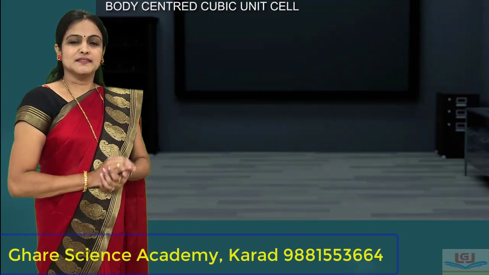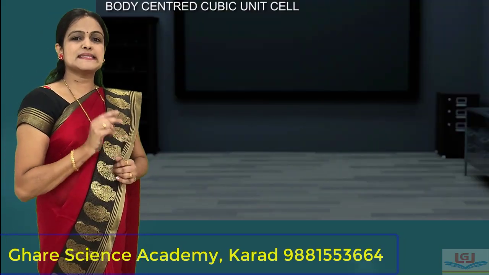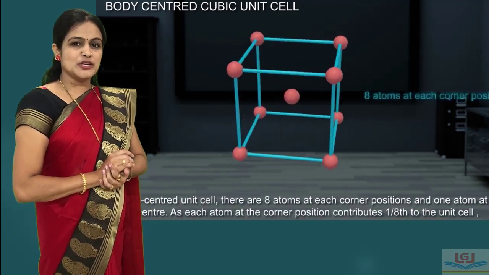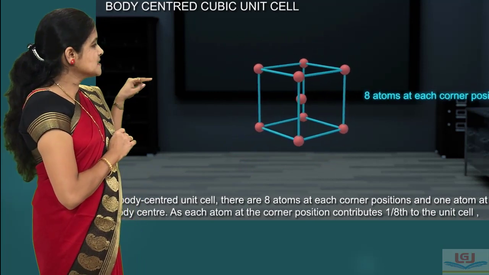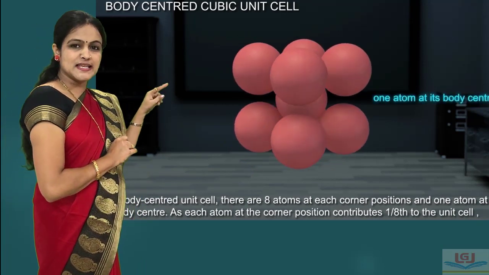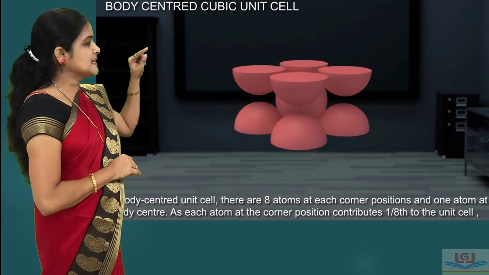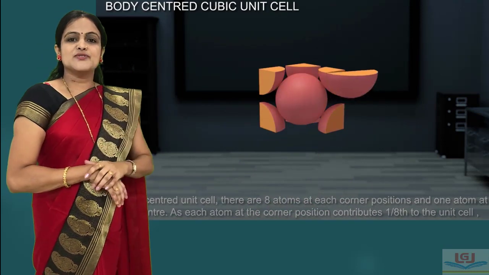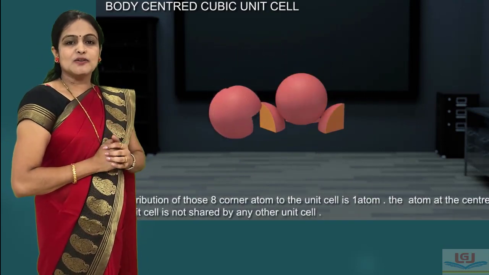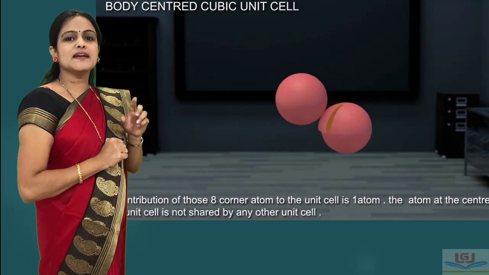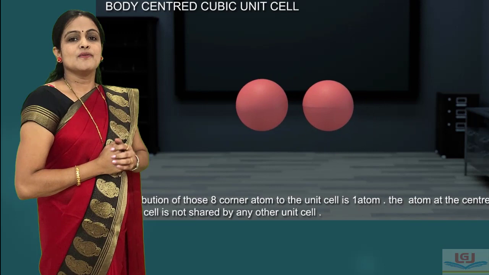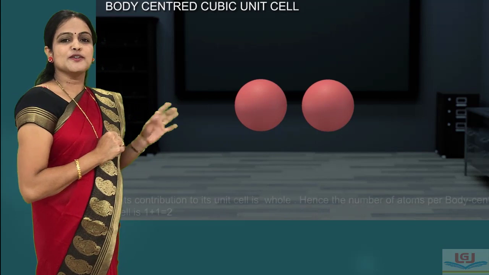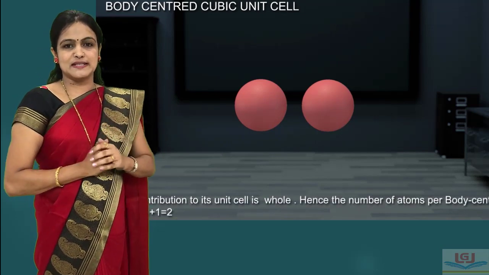Now we calculate the number of particles in body centered cubic unit cell. As we know, in body centered cubic unit cell, there are 8 particles at the 8 corners of unit cell and 1 particle at the center of unit cell. As we studied, the corner particle contributes only its 1/8 part in 1 unit cell, while the particle present at the center of unit cell is not shared by any other unit cell.